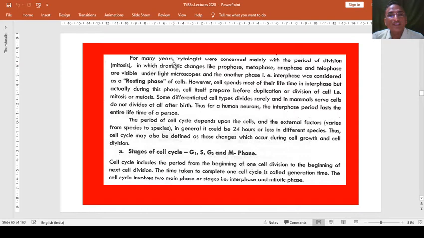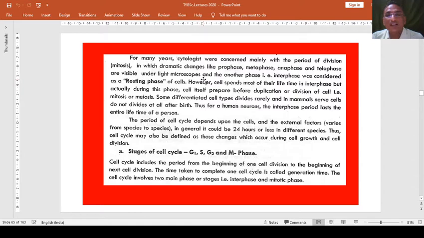For many years, cytologists, the scientists who work on the cell, where cytology means the study of cells, were concerned mainly with the period of division, that is mitosis, in which dramatic changes like prophase, metaphase, anaphase and telophase are visible under light microscopes.